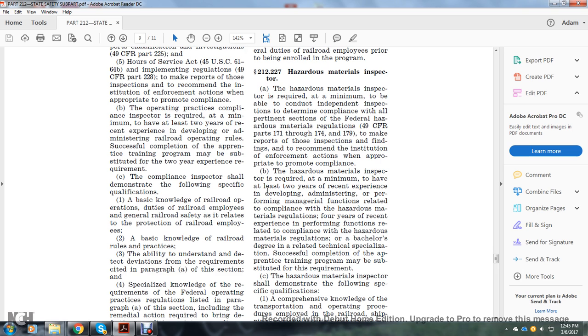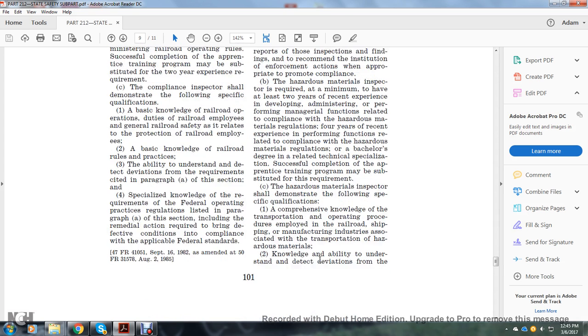The hazardous material inspector is required at a minimum to have at least 2 years of recent experience in developing, administering, or performing manual functions related to compliance with the hazardous material regulations, 4 years of recent experience performing functions related to compliance with the hazardous material regulations, or a bachelor's degree in a related technical specialization. Successful completion of the apprenticeship training program may be substituted for these requirements.